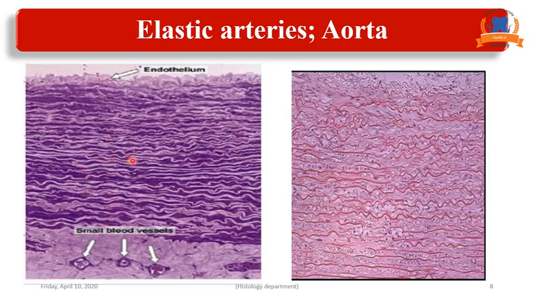It is formed mainly of fenestrated elastic sheets. This line represents the fenestrated elastic sheets of the aorta, and we have external elastic lamina. Then the last layer is tunica adventitia, formed of connective tissue rich in blood vessels called the vasa vasorum, to supply the above layers.